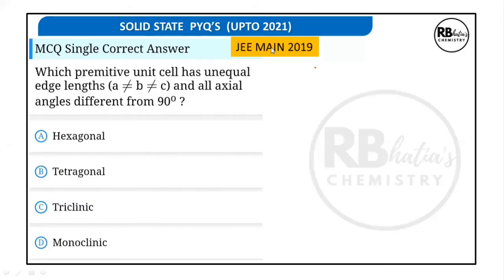The next question again, J means 2019. Which primitive unit cell has unequal edge lengths, that is A not equal to B not equal to C, and all axial angles different from 90 degree. So you know the basically the most unsymmetrical or the least symmetrical structure crystal system is triclinic, where A is not equal to B not equal to C, and alpha is not equal to beta, is not equal to gamma, and is not equal to 90 degree. So the answer to this is triclinic.